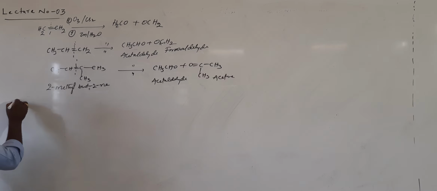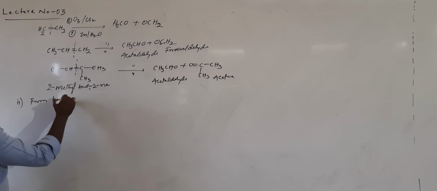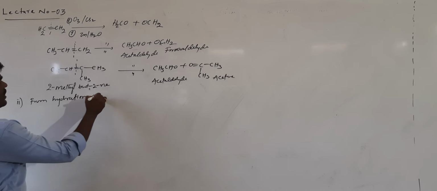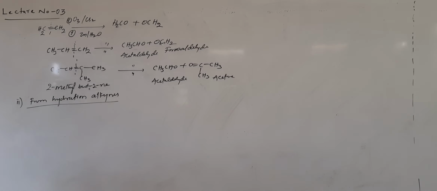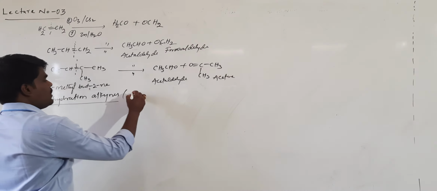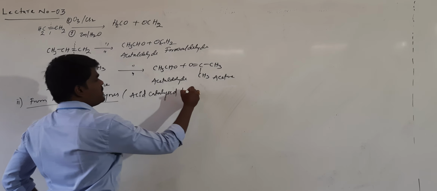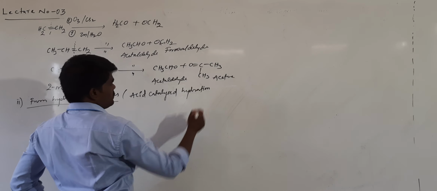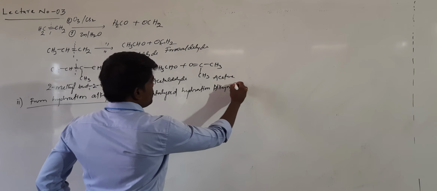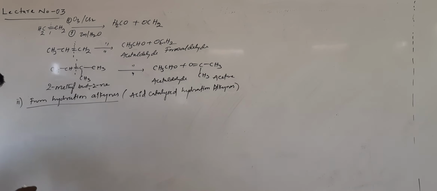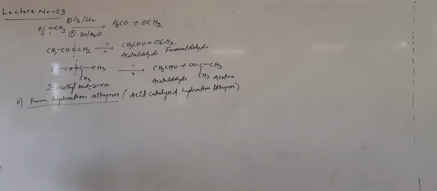What is the second method? Preparation of carbonyl compounds from hydration of alkynes. This is also called acid catalyzed hydration of alkynes. Hydration means addition of water.